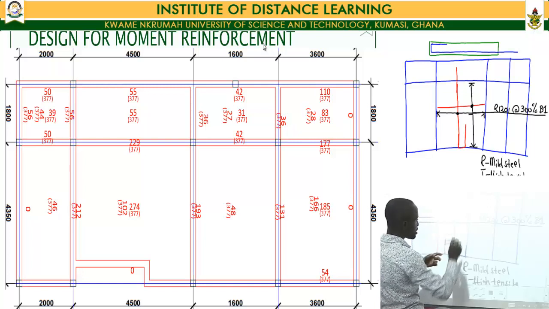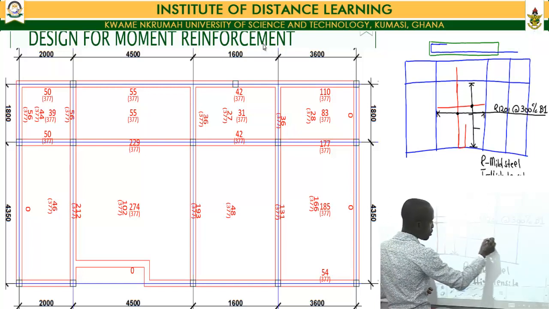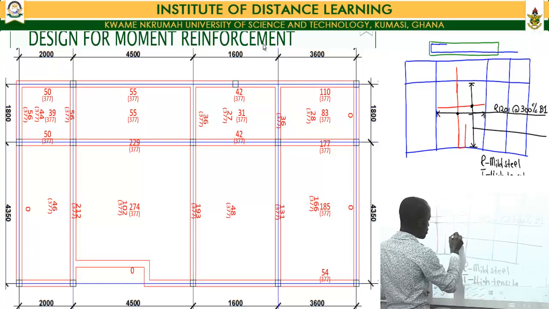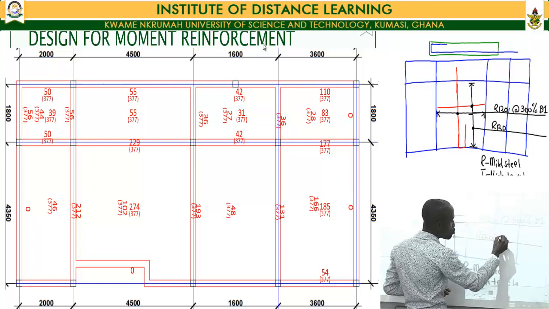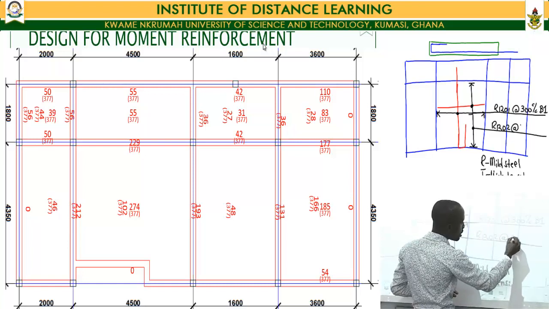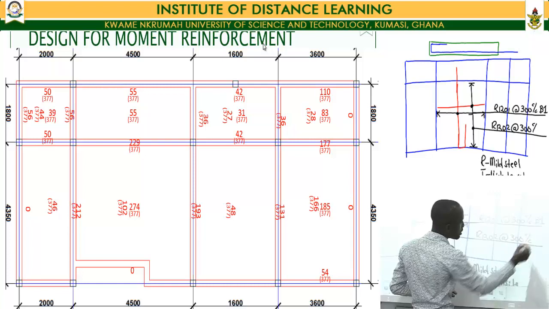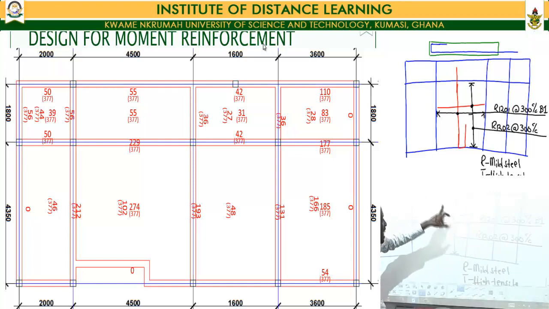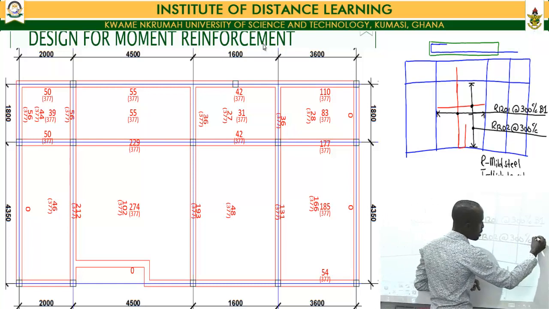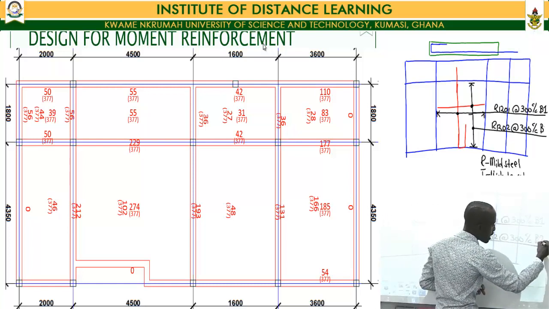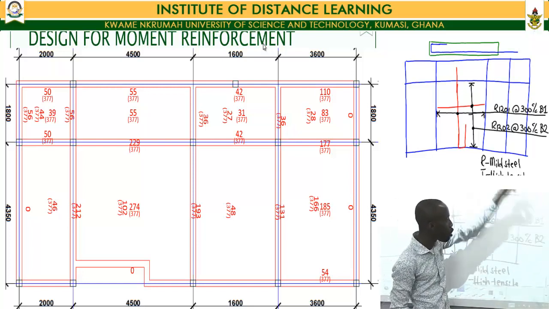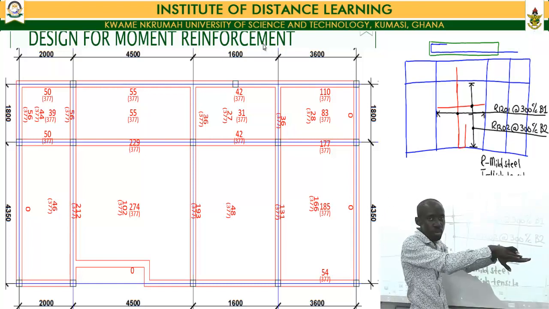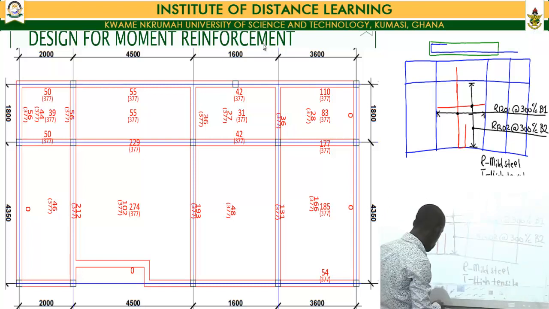Then on top of that reinforcement, I have another set of reinforcements. So I call this one R12 2 at 300 center to center. Because this set of reinforcement is lying on top of this reinforcement, I name it as B2. So all the reinforcement that goes to the bottom is being referred to as what? B1. All the ones that are lying on top of the bottom bars are being referred to as B2.